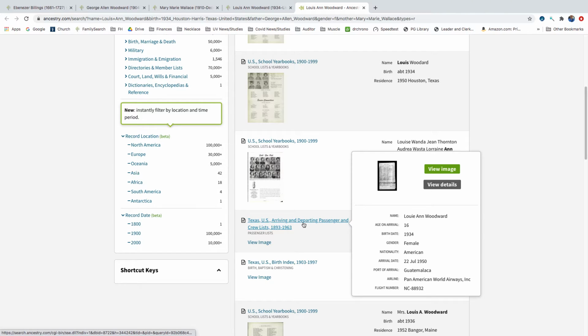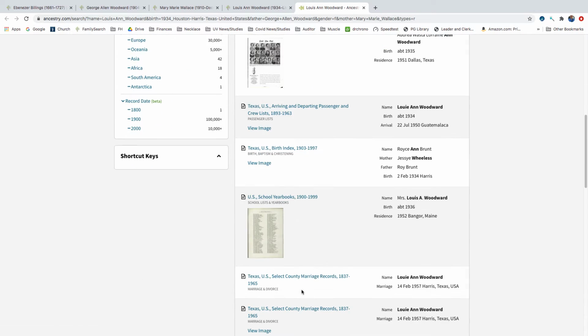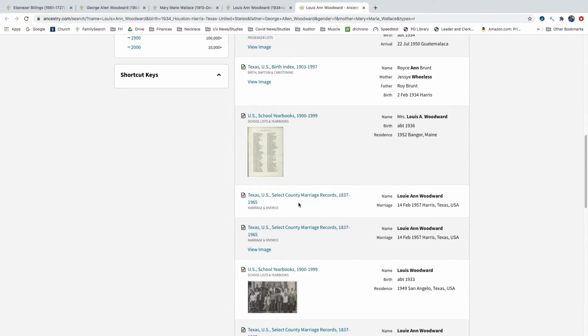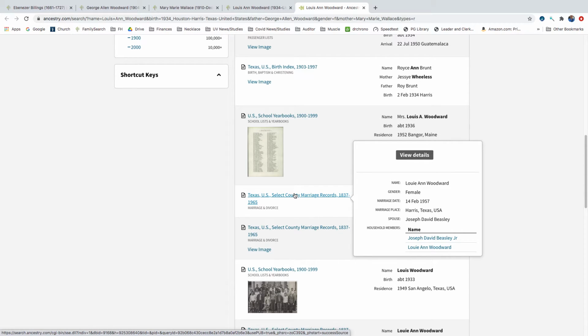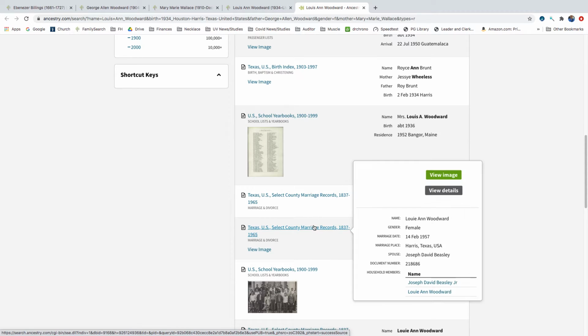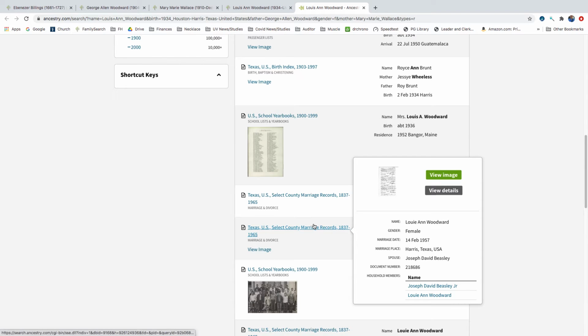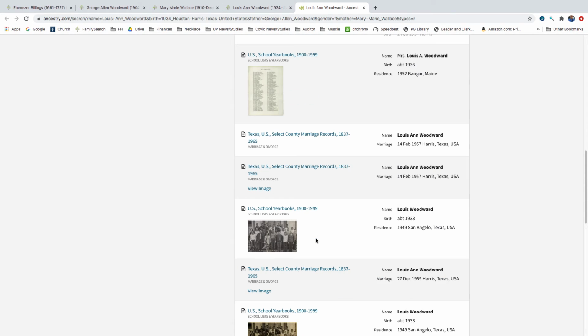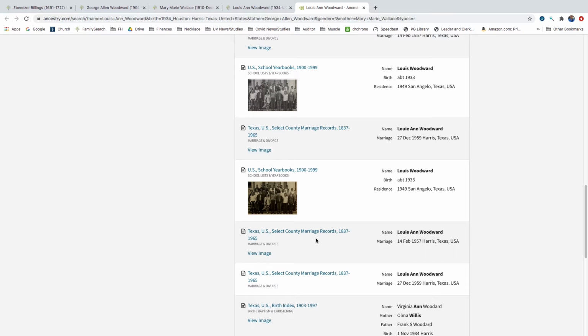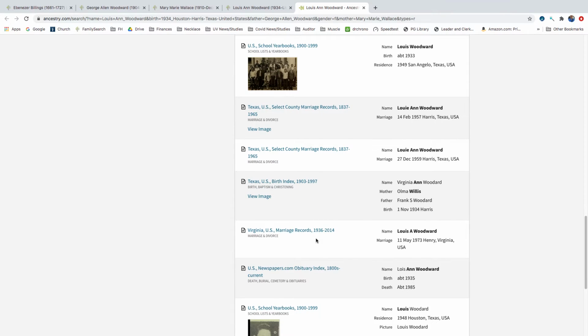Birth 1934. Interesting. Marriage 1957 to Joseph David Beasley Jr. That sounds like that could be Joseph David Beasley in Harris, Texas. But no 1940 census.